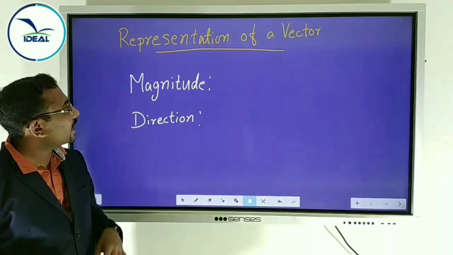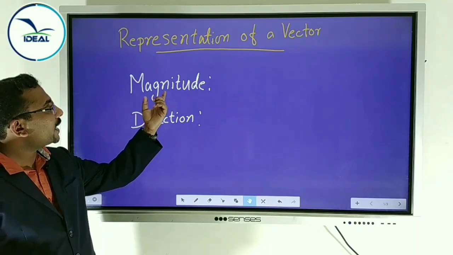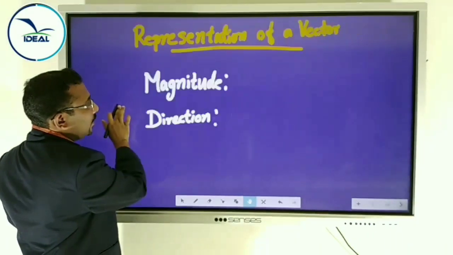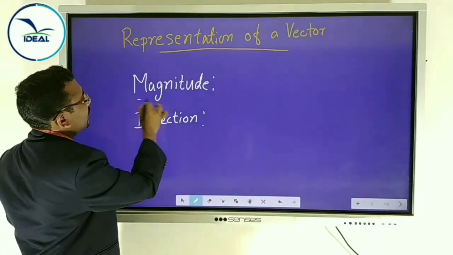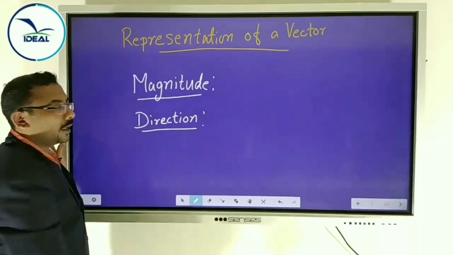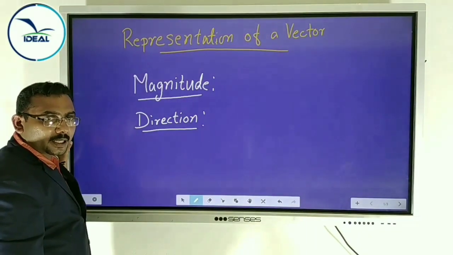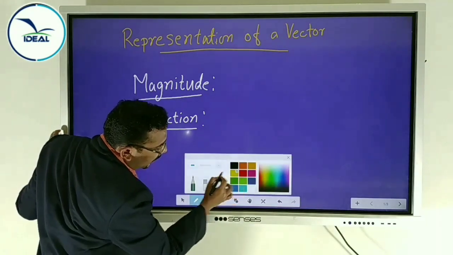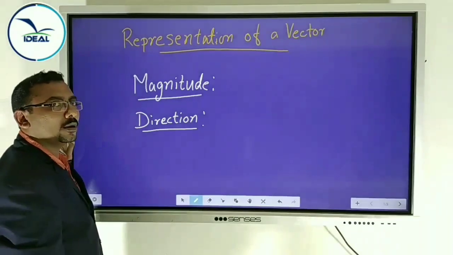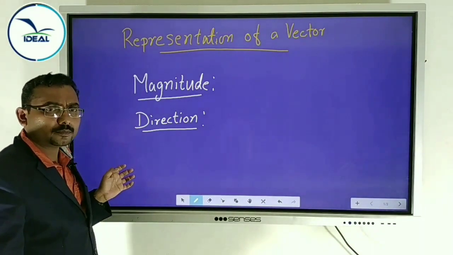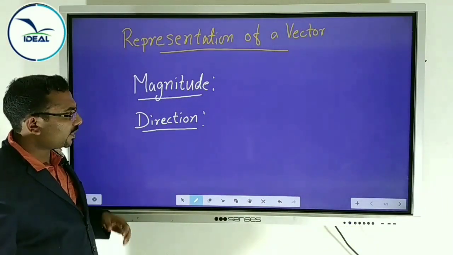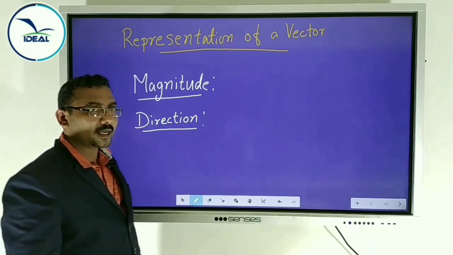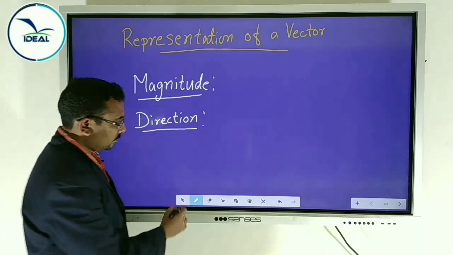But to represent a vector, we should represent both magnitude and direction. A vector is represented in a very simple way. We will use this representation throughout the chapter, so listen carefully, it is very important.